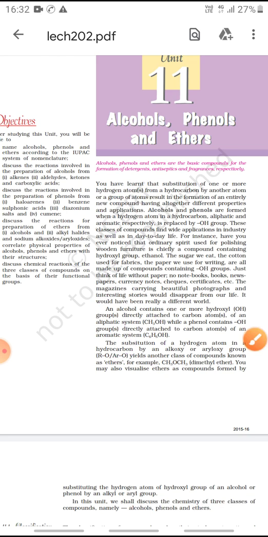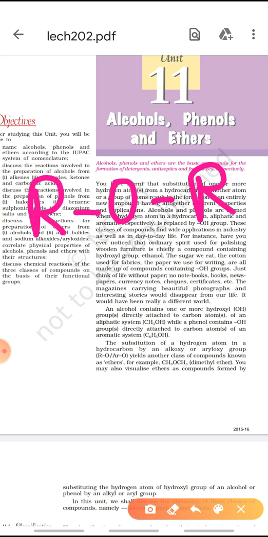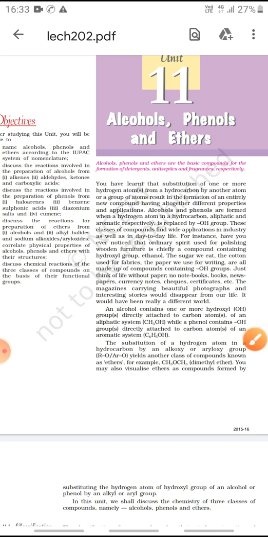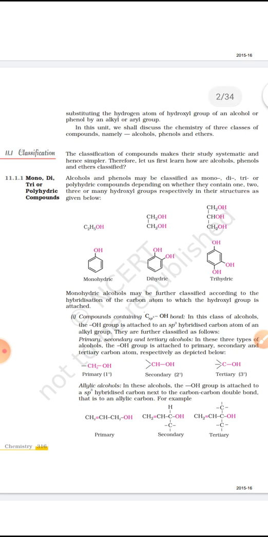Ethers are compounds whose general formula is ROR. That means they are actually a derivative of alcohol, or you can say phenol, in which this can be an alkyl group or an aryl group. Similarly, this can also be an alkyl or an aryl group. We'll study in detail about the ethers also. Now, children, first of all, I'm starting with the classification of alcohols, phenols, and ethers.